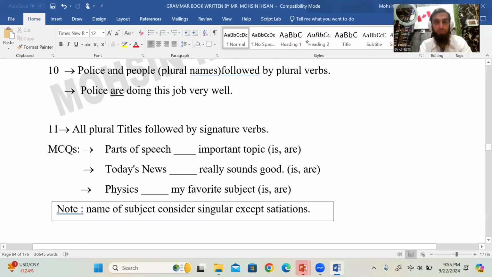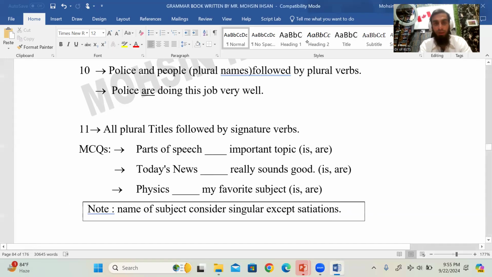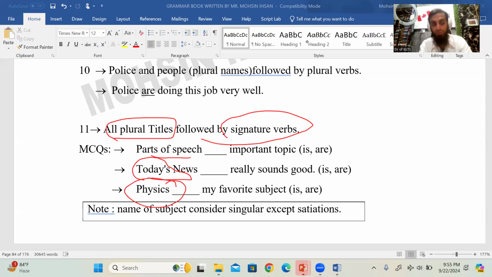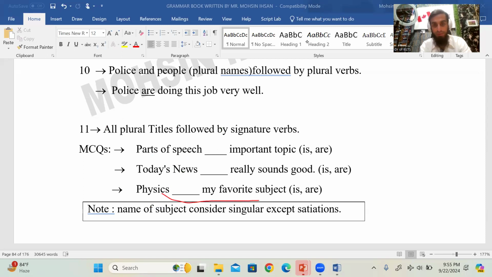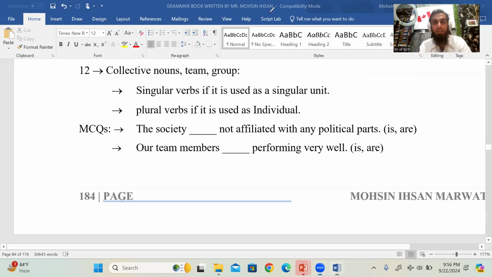Okay, next, police and people. Police and people are followed by plural verbs. Police are doing this job very well. Police हमेशा आपके plural, American में भी Britain में भी, right? Same goes for people. Next we have all plural titles followed by singular verbs. Plural titles क्या हैं? Parts of speech, today's news, physics। These are like with "s", but the title is for a singular subject, right? Okay, right.